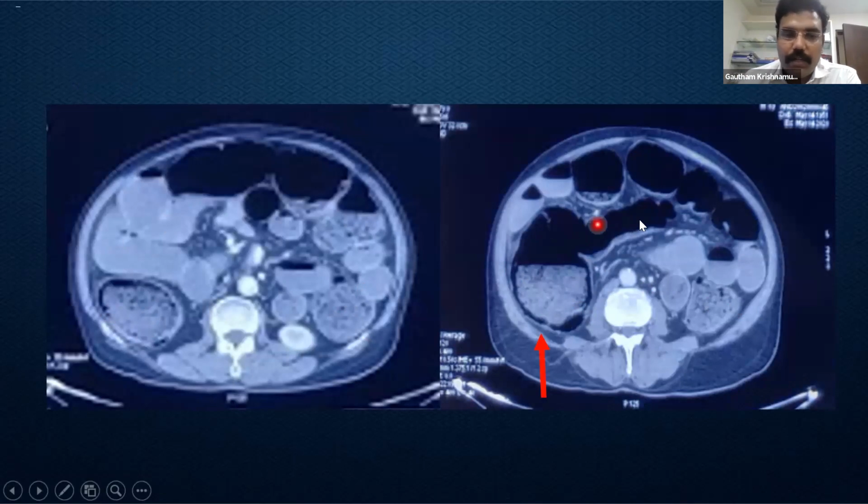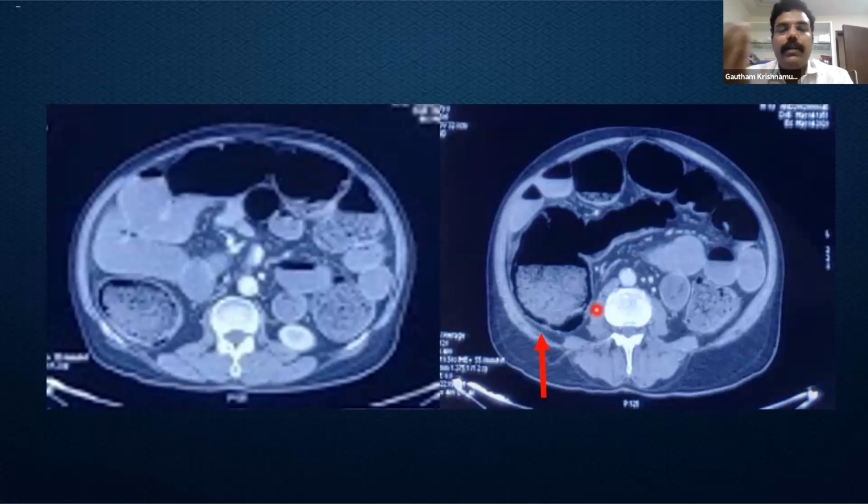We can find there is an incompetent IC junction. That is going to tell us that the small bowel is also going to be dilated. We can also find a layer of air column surrounding the inferior aspect of the cecum. Whenever we have dependent air, that is, we expect the air to rise up when the patient lies in supine position, whenever the air is in a dependent place, then generally we think in terms of pneumatosis intestinalis.